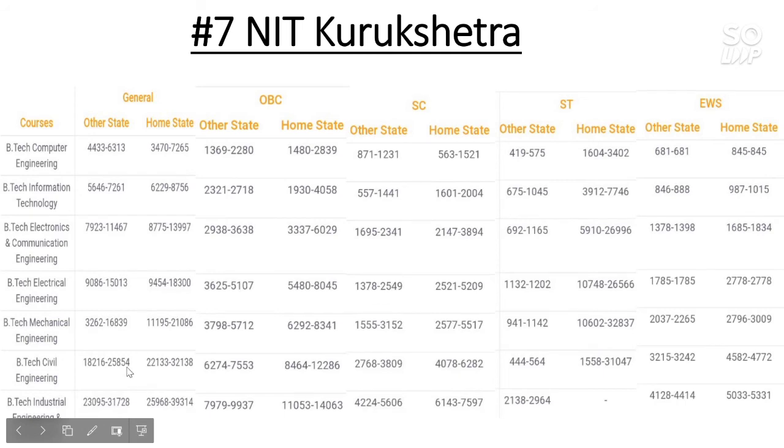Now BTech Industrial Engineering and Management, the general category cutoff goes to almost 32,000, and for home state it is 40,000, and for OBC other state the cutoff is 10,000, for home state it is 14,000, for SC category other state 5,600, and for home state